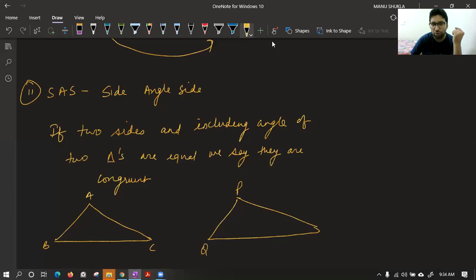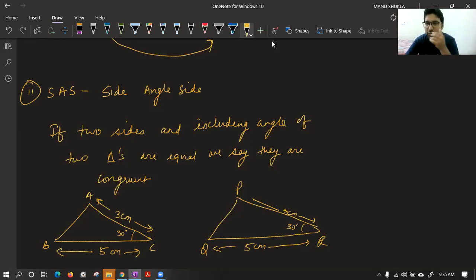Let me show you. Suppose AC is given to you as 3 centimeter, BC is given to you as 5 centimeter, and this angle is 30 degree, this is also 30 degree. Can we say these two triangles are congruent? Yes, we can say these triangles are congruent.